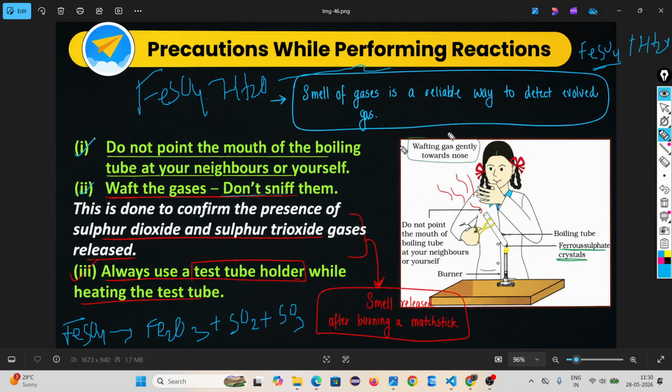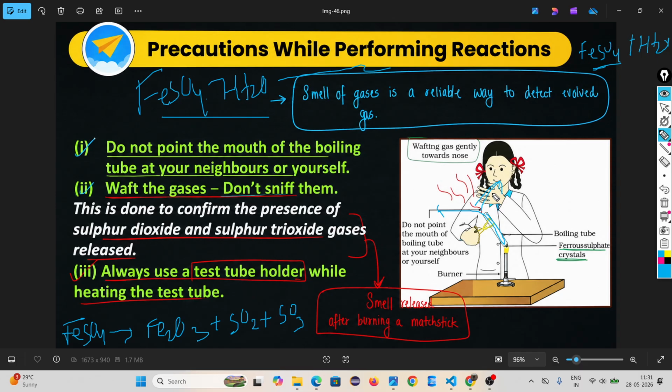Number one, you are giving heat to the reaction, so that means it is boiling. During boiling, don't point the mouth of the boiling tube. Look, this is the boiling tube. Don't point the mouth of the boiling tube toward yourself or your friend's side. Then waft the gases means don't smell directly. Try to smell by using your hand.